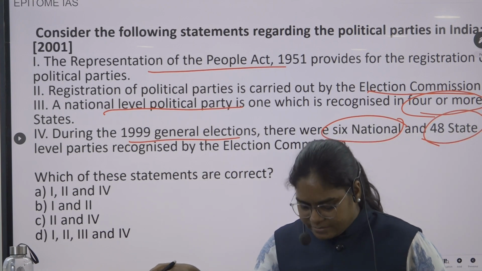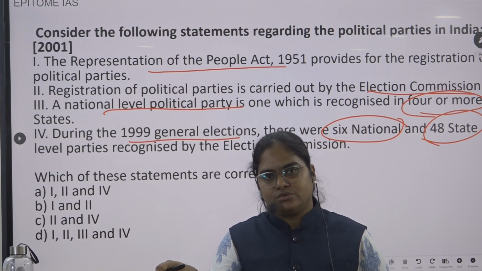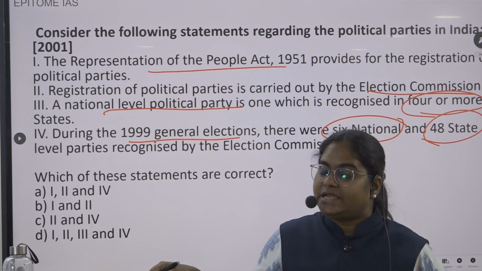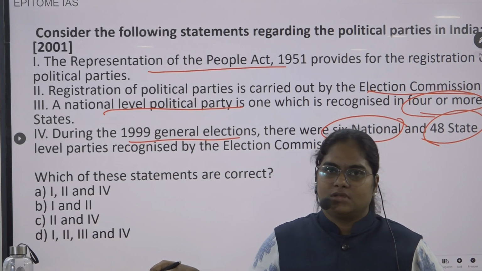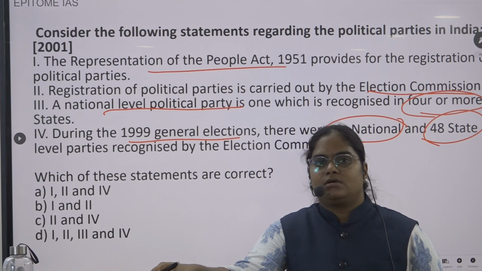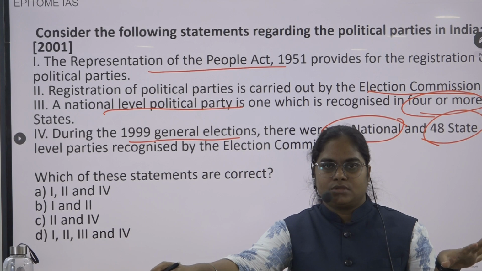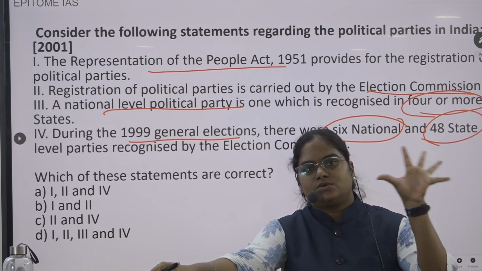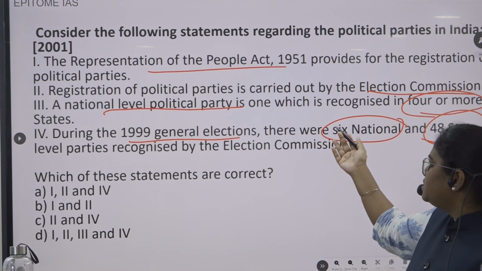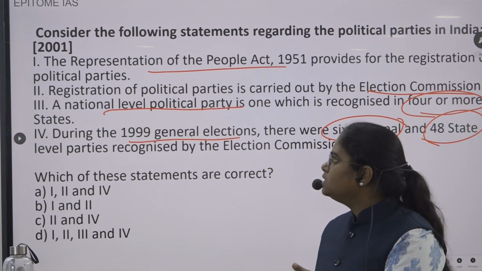It's not likely that you know statement 4, because they are asking about 1999. Even if you don't know, it's okay, but try to remember how many national and state parties there are currently. No need to remember this; anyway, this statement is correct.